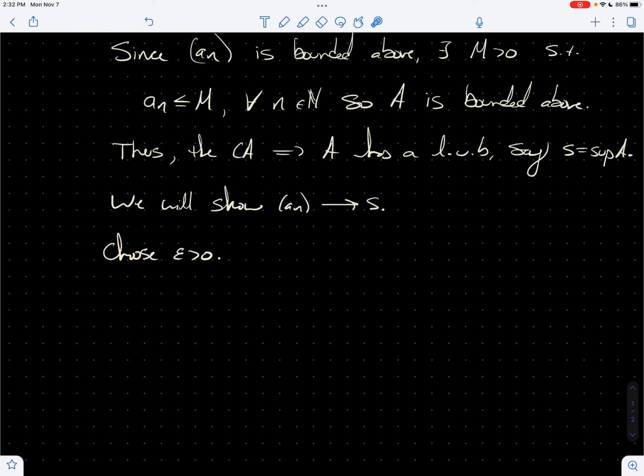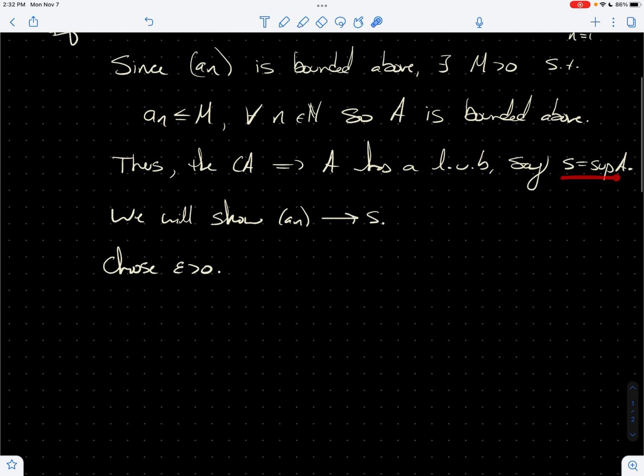Now, in the back of my mind, I'm remembering the definition of a sup. The definition of a sup was, if you subtract the tiniest number off of the sup, you can find something in your set that's bigger than that. You're the least upper bound, so with the tiniest little movement, there is an element of the set that's greater than this difference. And so choose an epsilon bigger than 0.